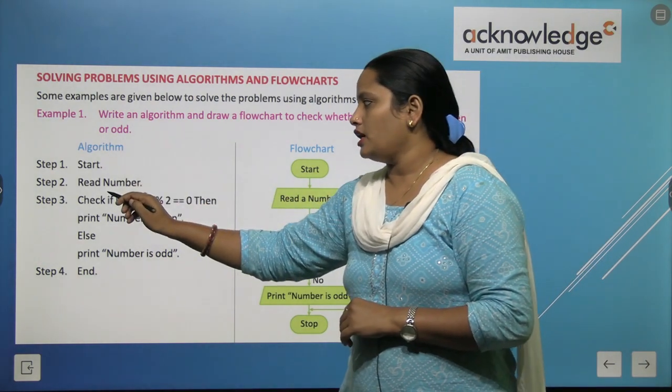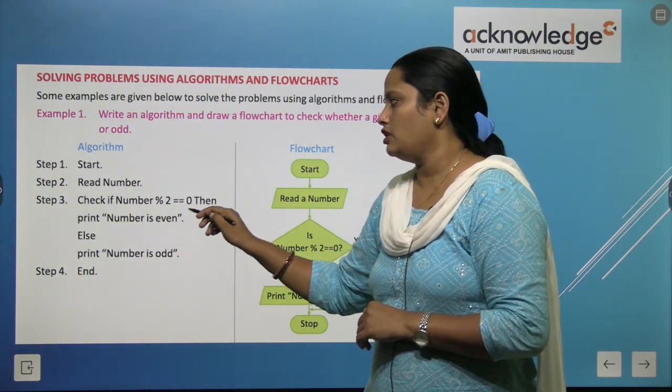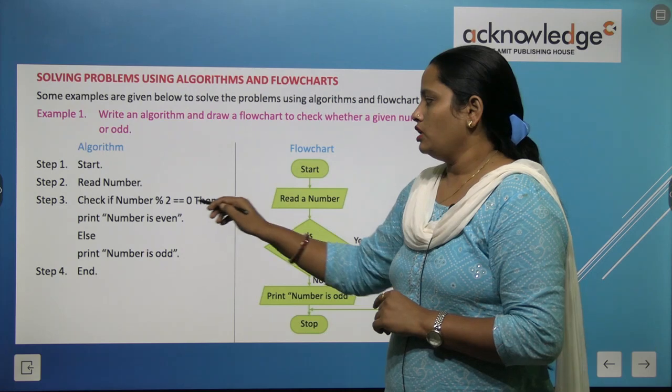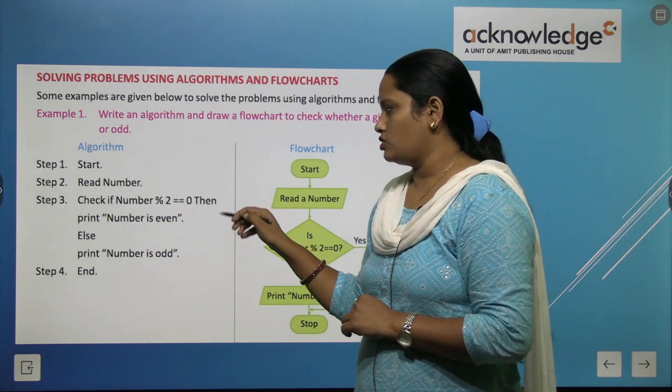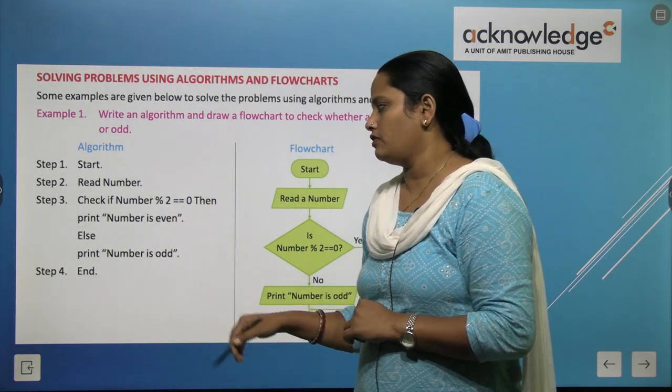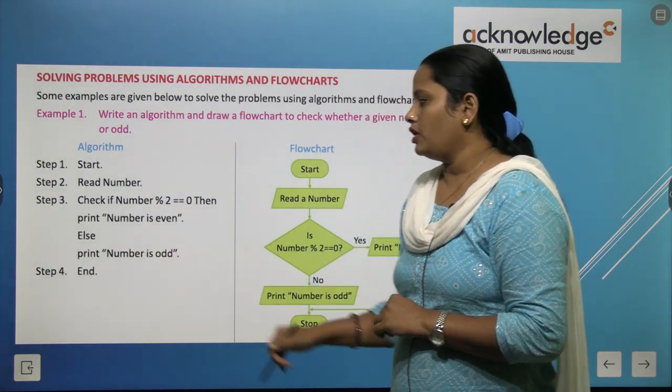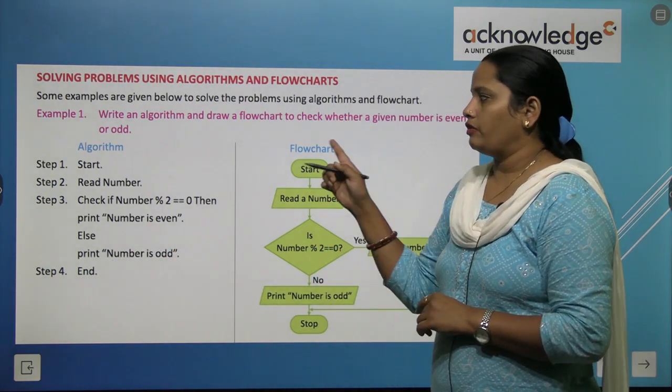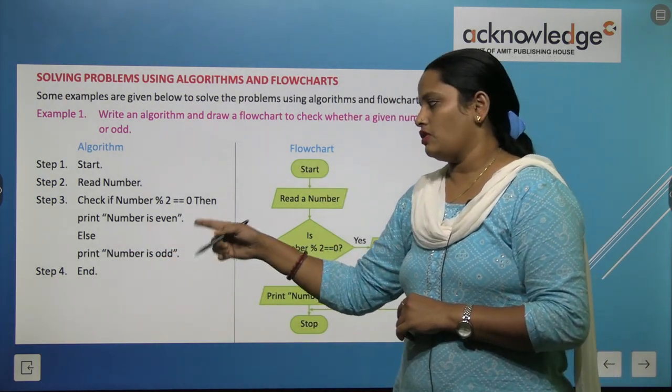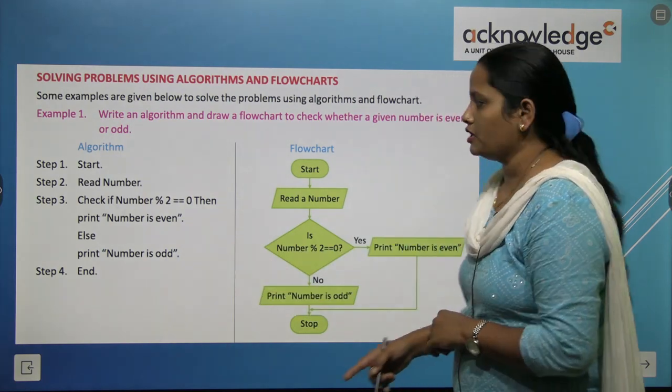So first step is start, read number, check if number %2 is equal to 0, then print number is even, and print number is odd. So we have to find out whether the given number is even or odd, and the last step is end.